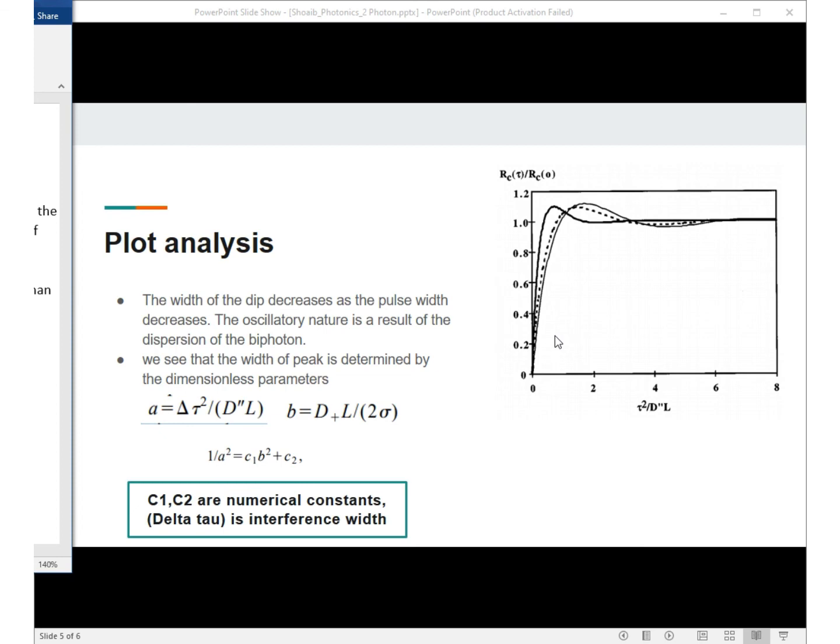After that, we can also take a look at peak width and interference width. Both of these depend on dimensionless quantities A, B, C1 and C2, where A is equal to delta tau square by d double prime L, B is equal to d plus L by 2 sigma, and A and B are related with each other through the relation 1 by A square equals C1 B square plus C2. Here C1, C2 are numerical constants and delta tau is the interference width.